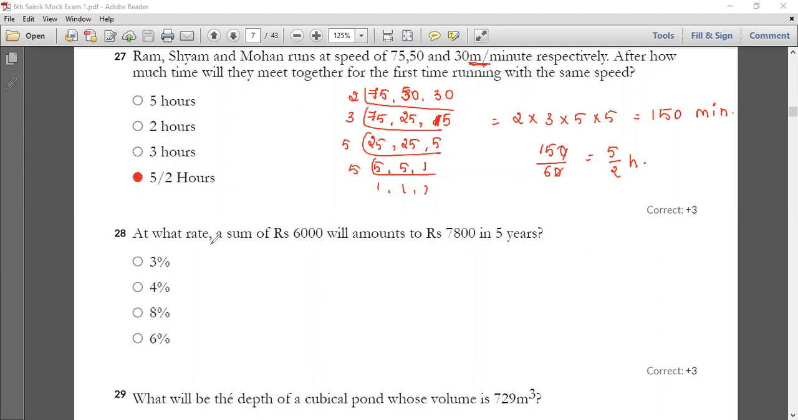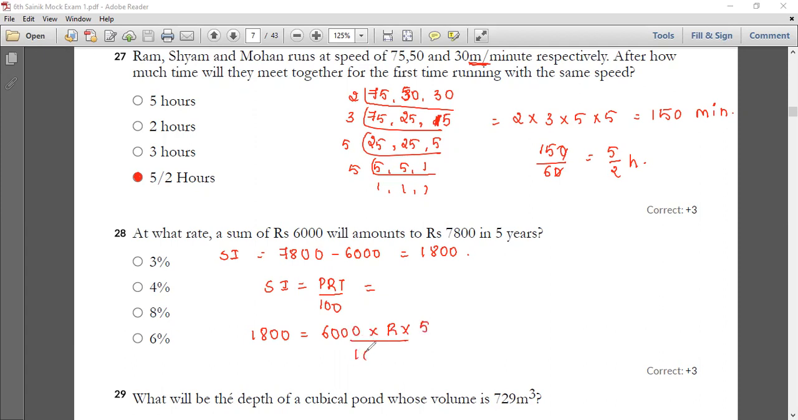So use the formula. Before using the formula, we'll find the simple interest, that is 7,800 minus 6,000. You are going to get 1,800 as the simple interest. That means the final amount minus the principal amount gives you the simple interest. Use the formula: simple interest is equal to PRT by 100, that is principal into rate into time divided by 100. Here you have simple interest as 1,800. P is 6,000. R you have to find. So write the R as it is, into 5 divided by 100.